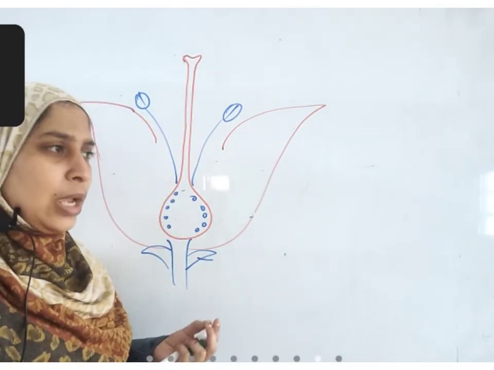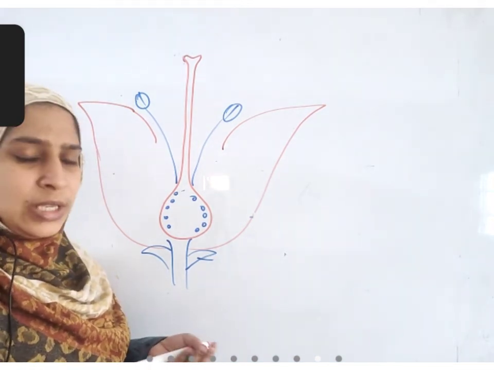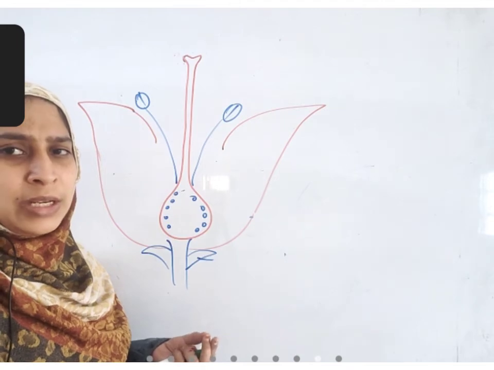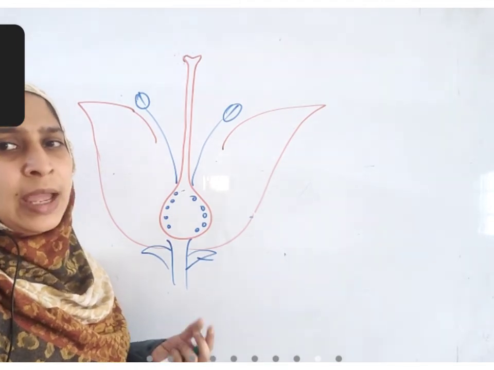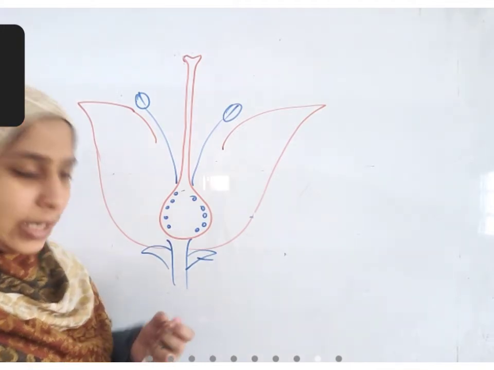It is usually 1 to 2 millimeters in length and width. You can easily see it with your naked eye. But pollen grains are microscopic. They are not visible to our naked eye.